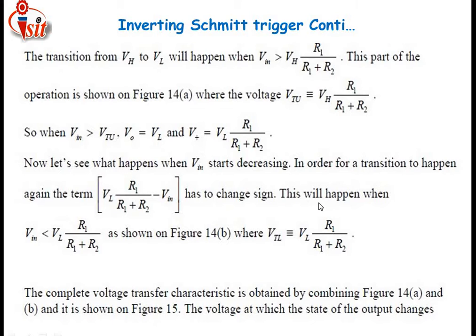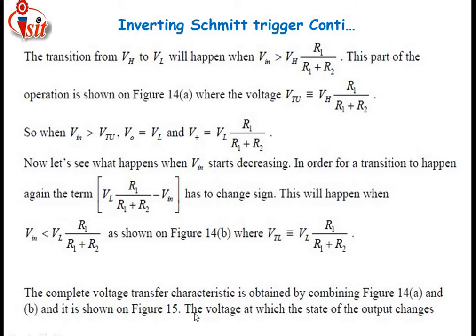This will happen when Vin is less than VL into R1 divided by R1 plus R2, as shown in the figure, where the lower threshold voltage is equal to VL into R1 divided by R1 plus R2. The complete voltage transfer characteristics is obtained by combining figures 14a and b, and it is shown in figure 15.